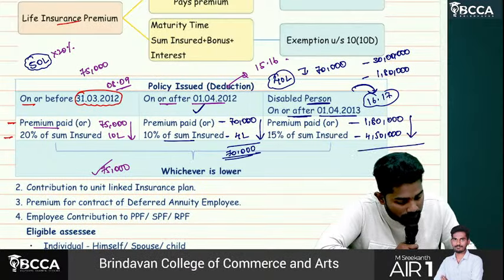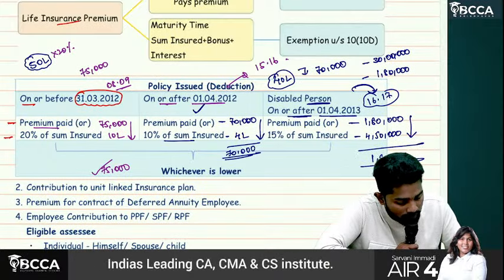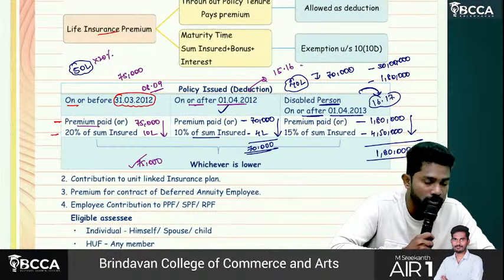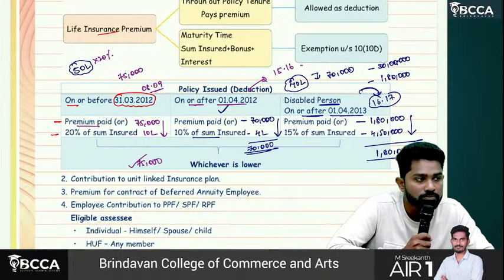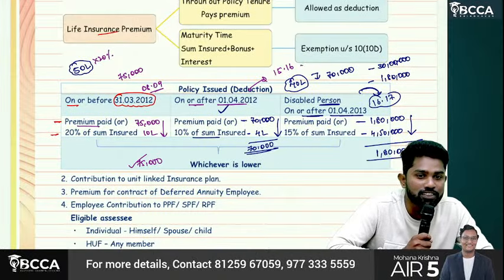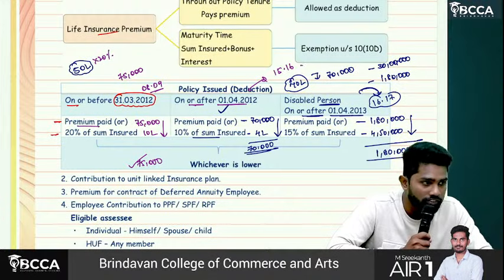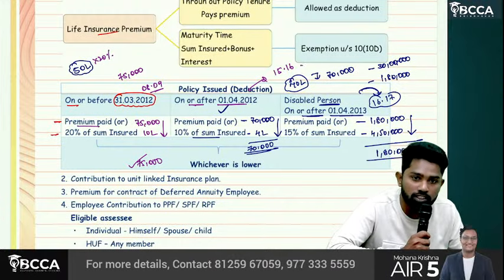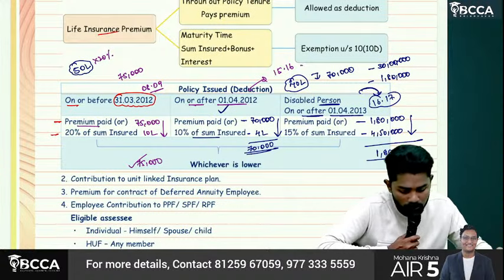What is lower? 1,80,000 is the deduction available. Will we get the full 1,80,000? Total 80C deduction is how much? 1,50,000. So it again gets restricted to 1,50,000. Yes, this is the condition. But overall, you can claim only to the extent of 1,50,000.